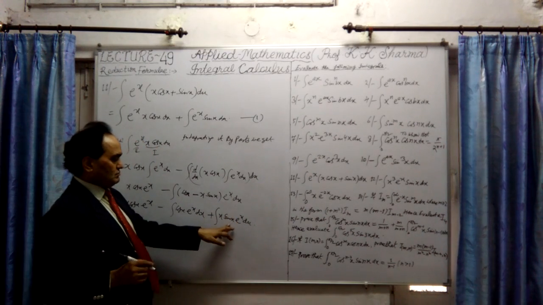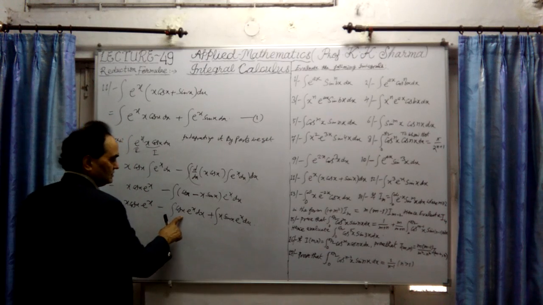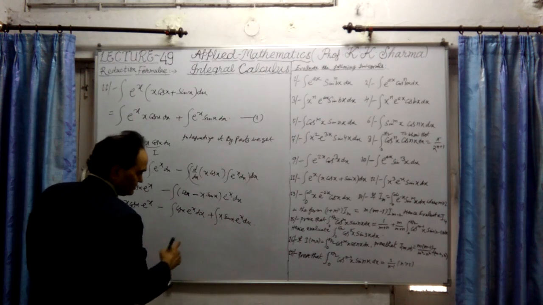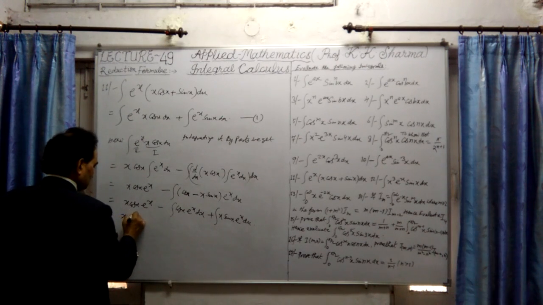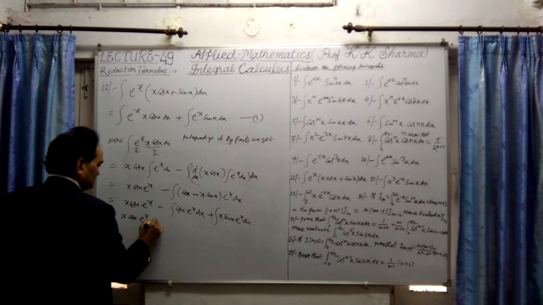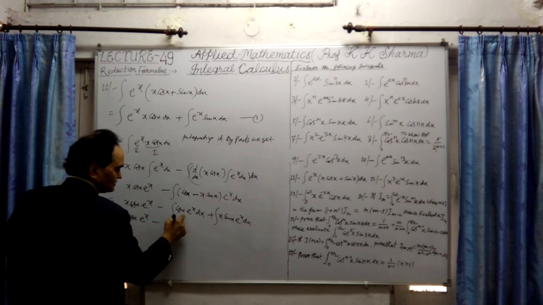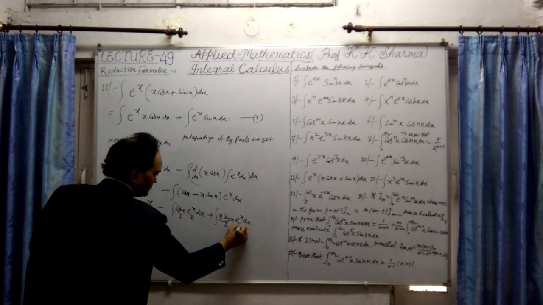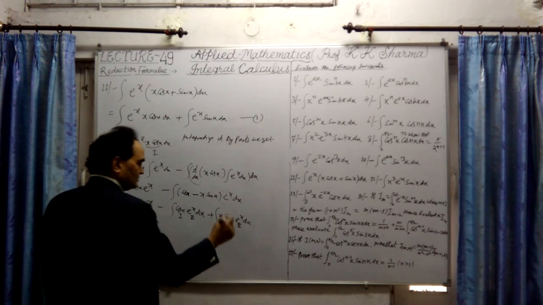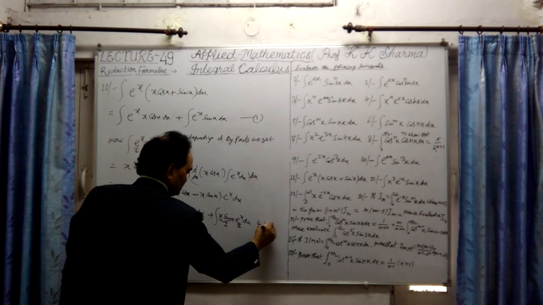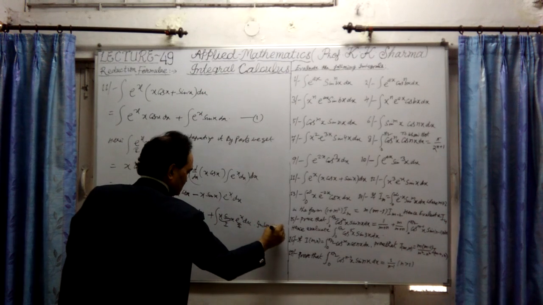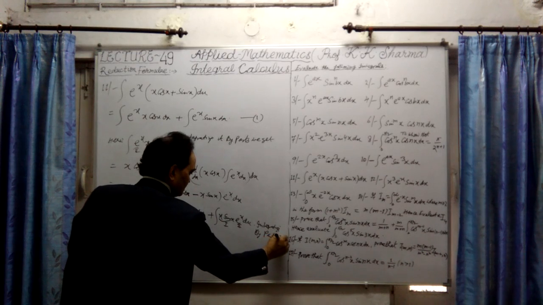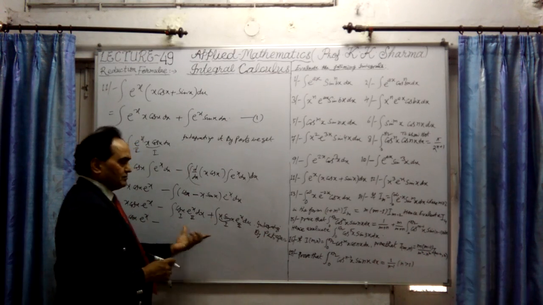Now further, it is to be integrated. This integration is to be integrated. Let me first further integrate it by parts again, with x into cos x dx minus sin. Now cos x is the first function, and the other is the second function. And these two as first function, second function, are to be integrated by parts again.